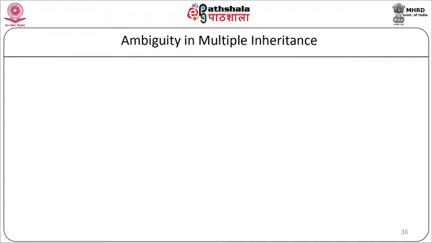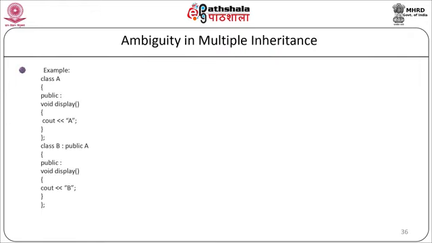Now let us see one more example of the scope resolution operator. Here we are going to have class A as a base class. We are going to define the member function in the public section as void display. We are going to display the message cout A. Our member function will end and our class will end. Class B : public A. In class B, we are inheriting the class A in public mode. In the public section, we are defining the same function void display. Here we are displaying the message cout B.